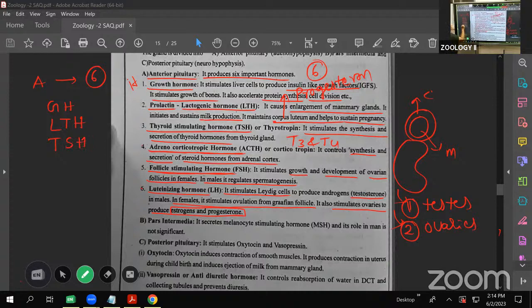Next is the adrenocorticotropic hormone, ACTH. And also next, follicle stimulating hormone. Next, the luteinizing hormone, LH. Like this, these 6 hormones are secreted by the adenohypophysis. The upper region of the pituitary produces these 6 hormones. Next is the neurohypophysis.